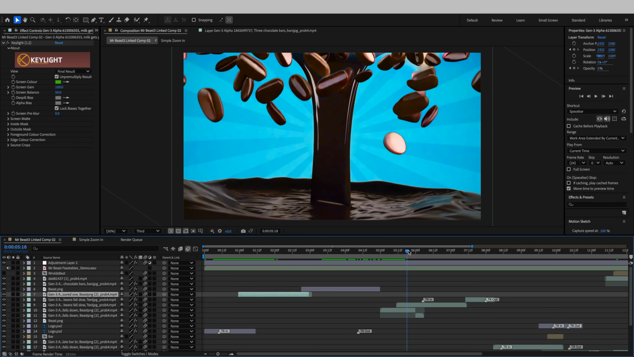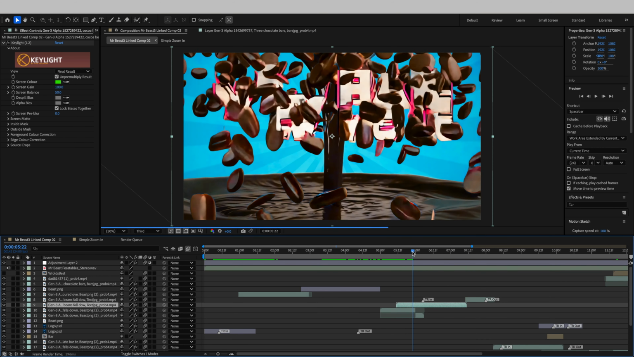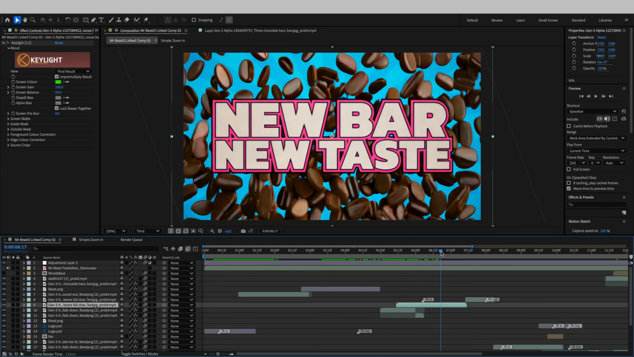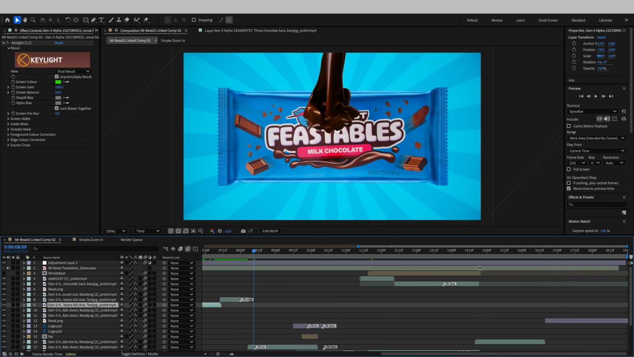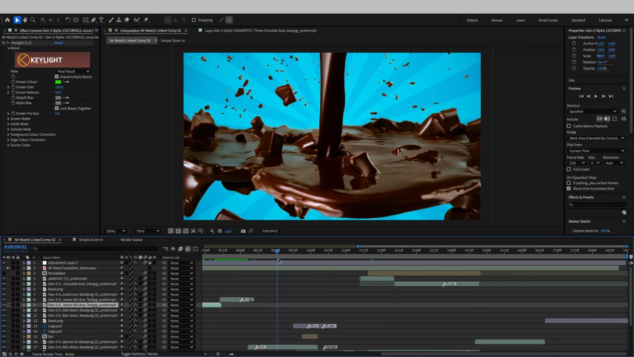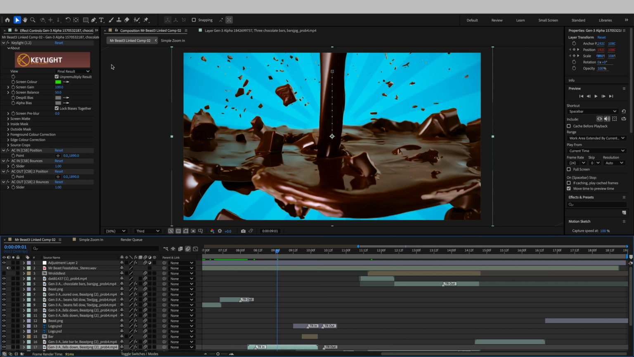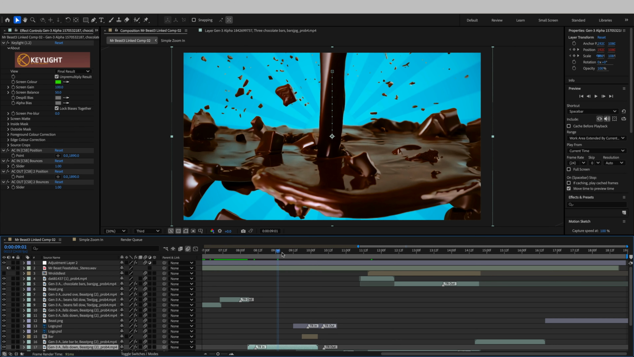And then this is another video where I key out the motion. So I'm layering videos on top of videos, and it reveals new bar, new taste. It stays on screen for a few seconds and then it moves down, and then it's time for another transition. This is just amazing. Again, if I click on this layer, you can see that this was just keyed out using Keylight to reveal the background.